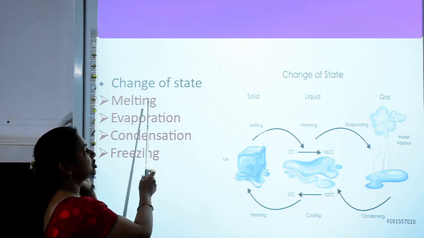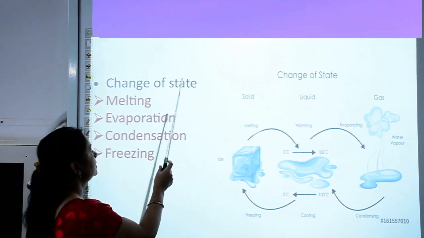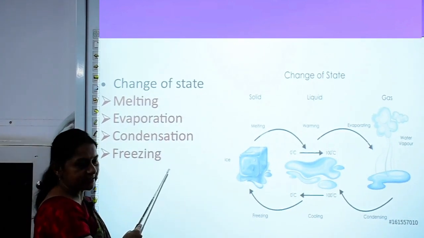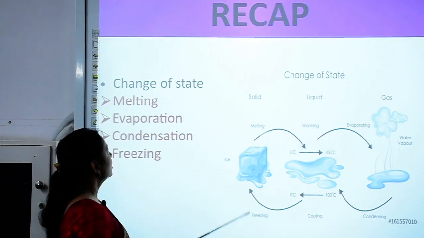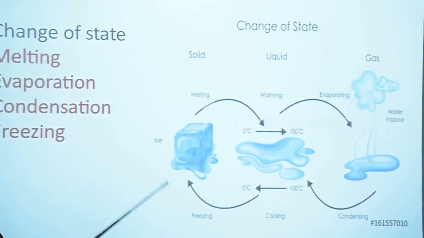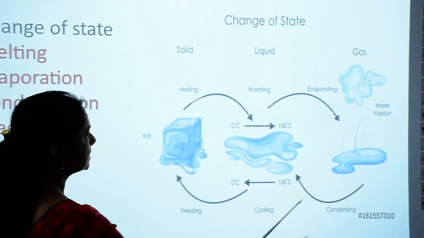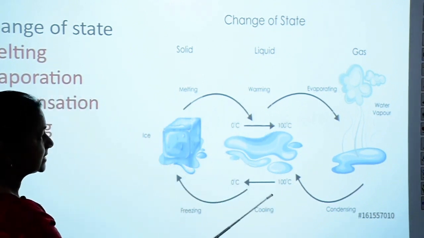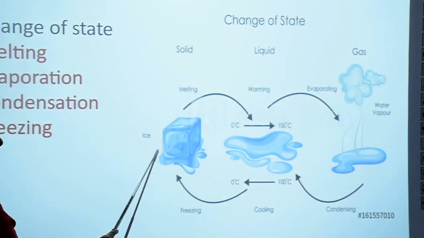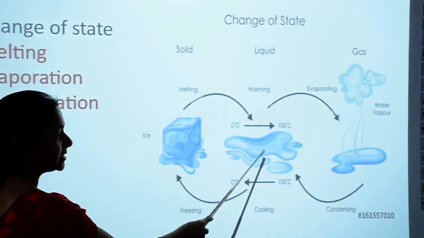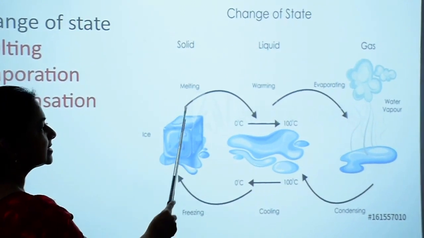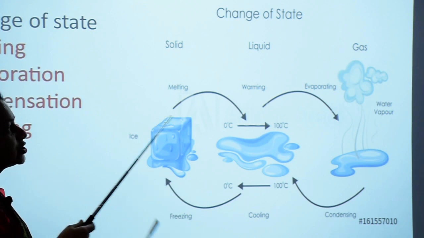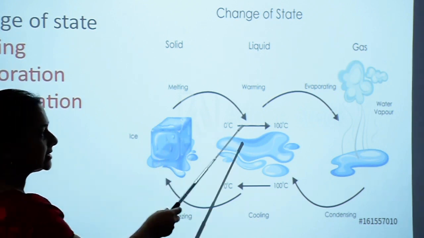Next we have change of state. In this you have melting, evaporation, condensation and freezing. As we have learnt earlier, what is melting? Here you can see a chart which shows the four changes of state. Like melting, when ice is heated, it turns to water. This is called melting, when the solid state changes to the liquid state on heating.